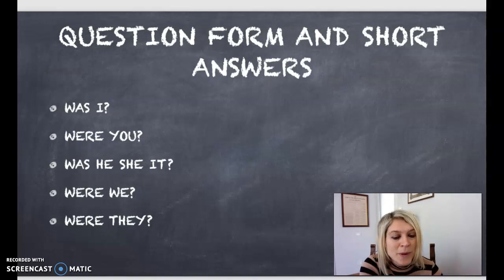So, question form and short answers. So the question form is, was I, were you, was he, was she, was it, were we, were they. So we change the positions of the subject and the verb, as usual with the verb to be.